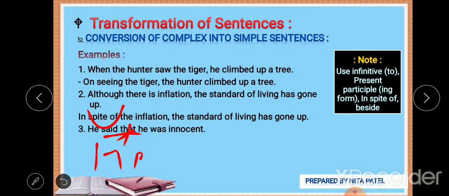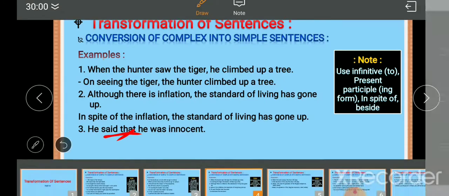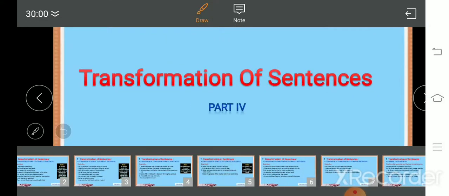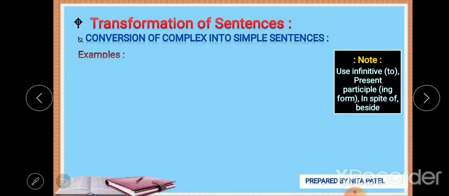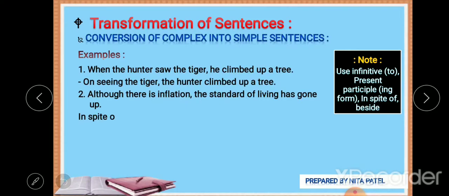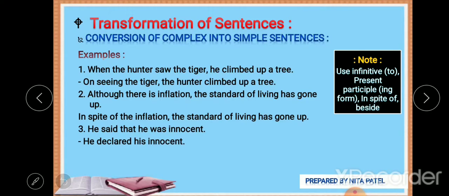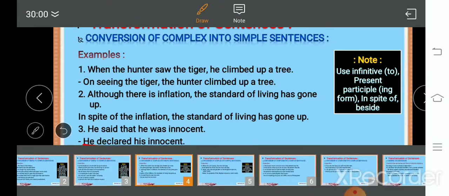So we can say he declared that, or we don't have to use that: he declared he was innocent, or he declared his innocence. Right, he declared his innocence. I think there is a spelling mistake: C-E, not T. C-E.